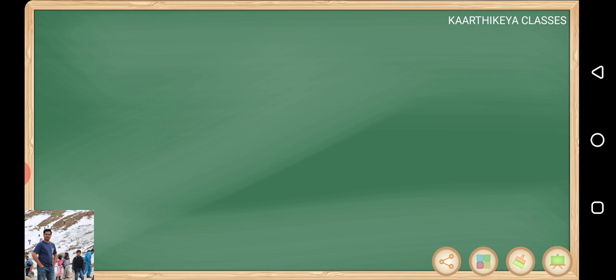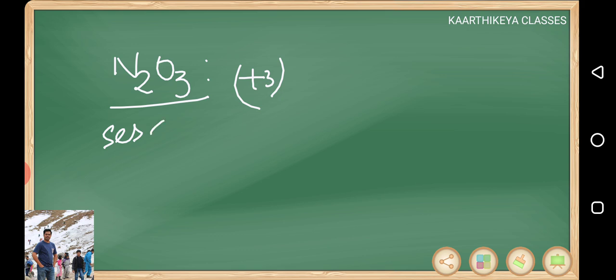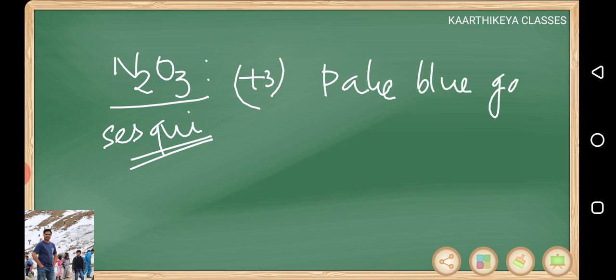The third one is nitrogen sesquioxide, or you can say dinitrogen trioxide. In general, we can call it nitrogen trioxide also, but the exact name is nitrogen sesquioxide. Oxidation state is +3. A2B3 type or A2O3 type of oxides are generally called sesquioxides. It's a pale blue color gas. It is also prepared by using the same copper and HNO3.